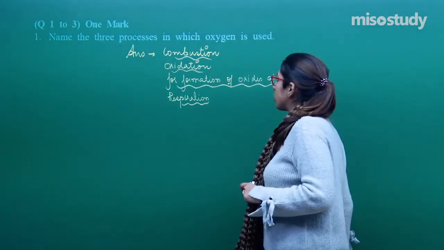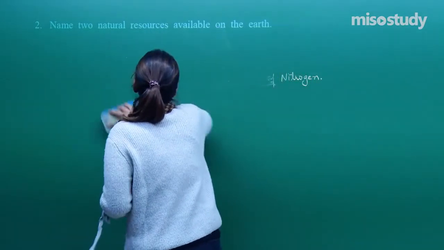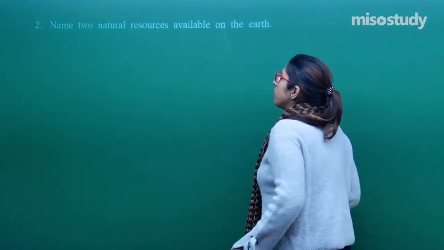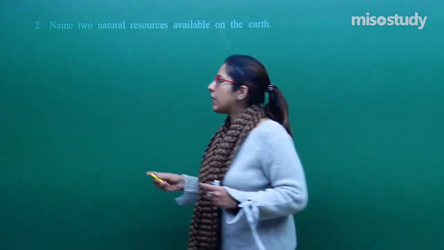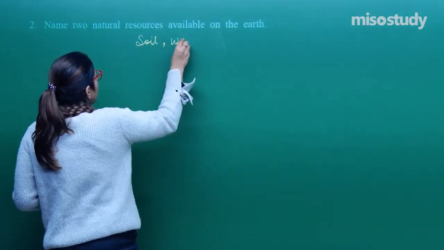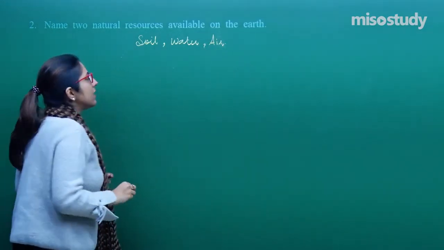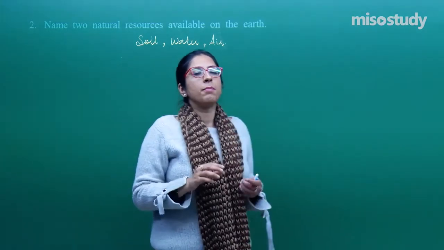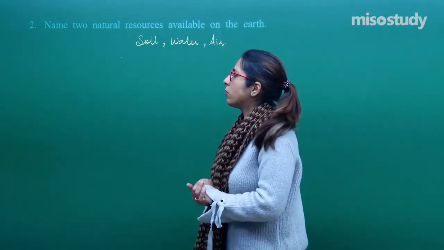Let's move on to the next question. Question number 2 asks: name 2 natural resources available on earth. There are so many natural resources available. In this, you can write examples like soil, water, and similarly air. All of these are natural resources present on earth, and they are important for maintaining the biodiversity present on earth. So this was question number 2.